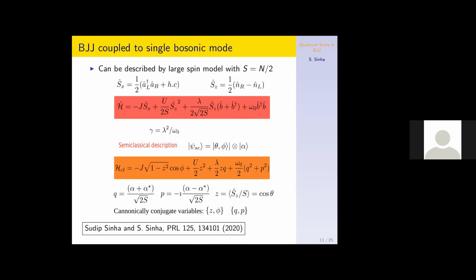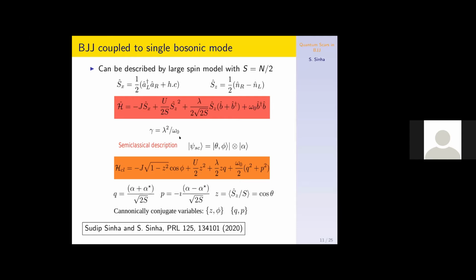This can be achieved maybe by coupling the Josephson junction with some cavity mode, and this is described by this Hamiltonian, which can be written in terms of a spin Hamiltonian with a very large magnitude, where S is N by 2, N being the number of particles. And in the spin language, this Hamiltonian can be written in this form. The Sx term gives the tunneling between the left and right well of the Josephson junction. Sz squared gives the interaction term. And then there is Sz with b plus b dagger that gives the coupling between the bosonic mode and the Josephson junction. And omega 0 gives the mode frequency.